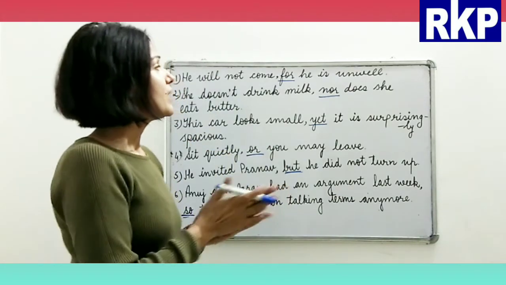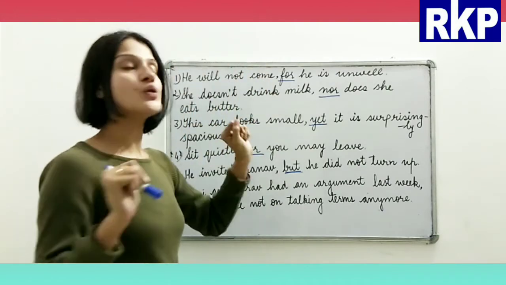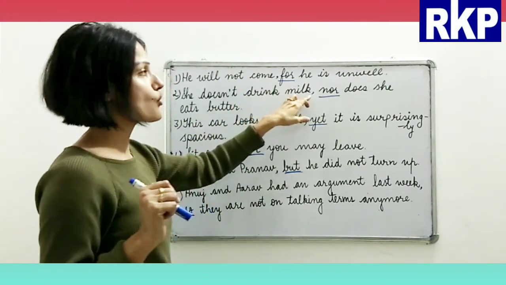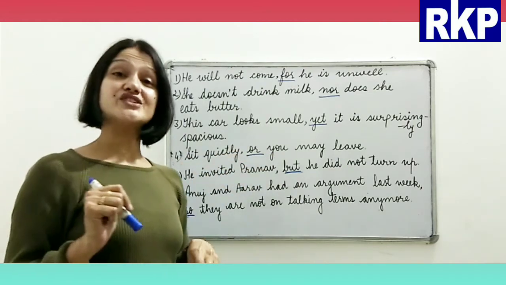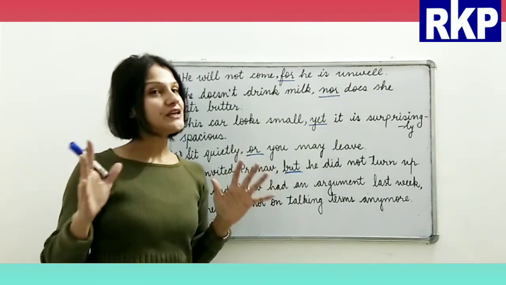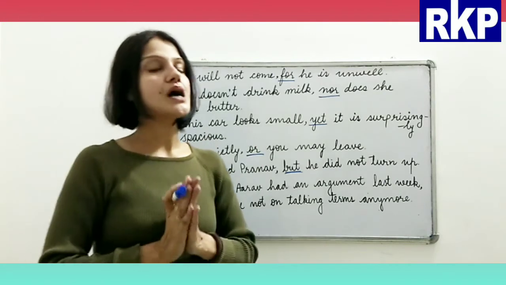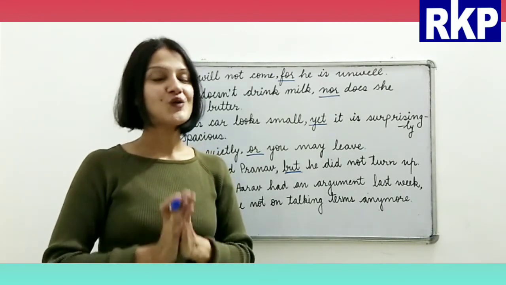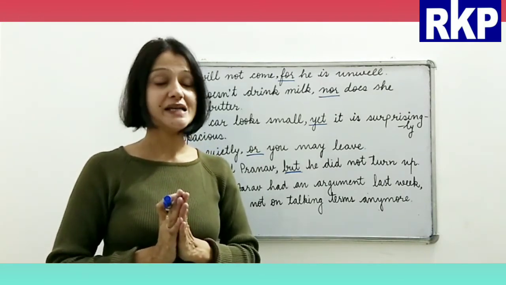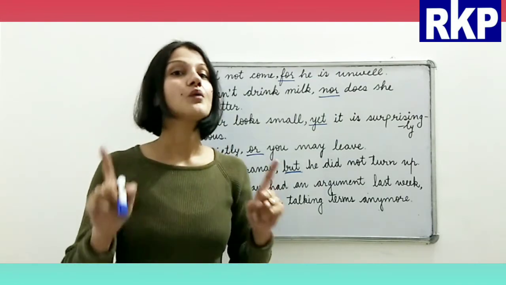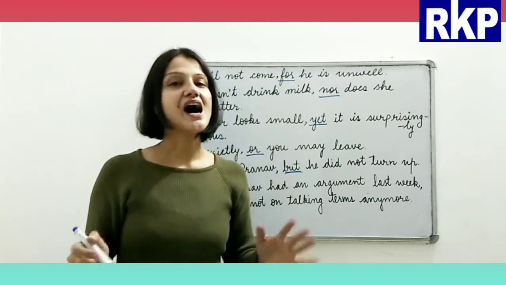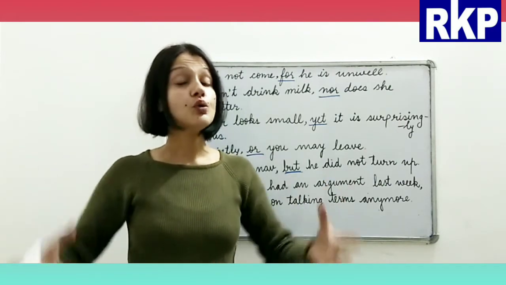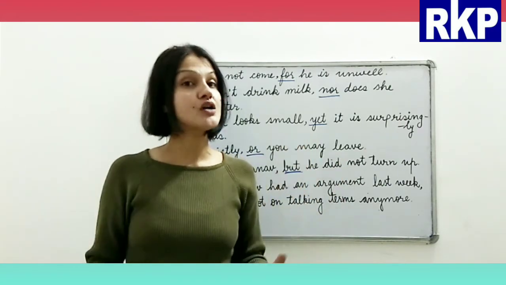Okay, so beta, did you notice one thing here? I have used a comma before the coordinating conjunction, right? We must use a comma before coordinating conjunctions only when, please notice, they are joining two independent clauses.